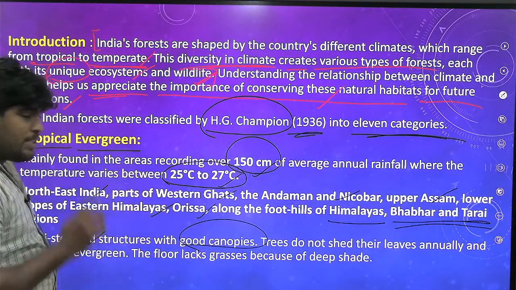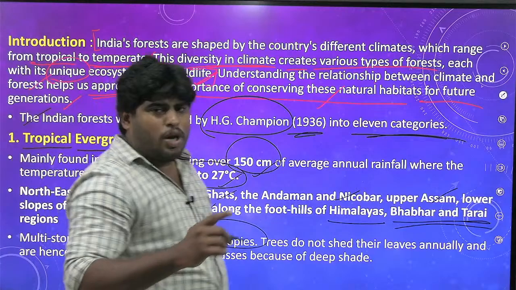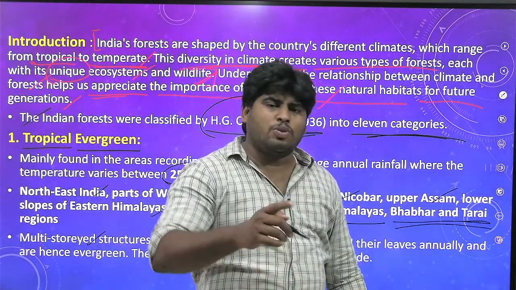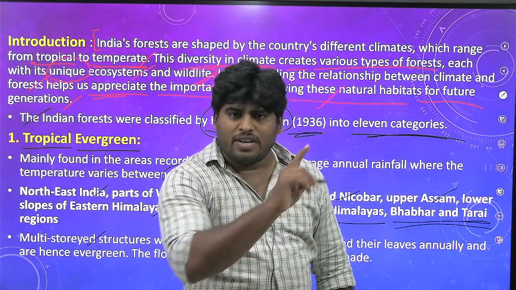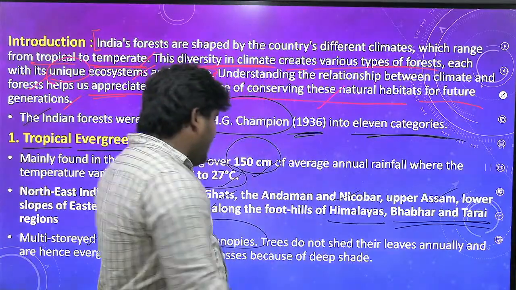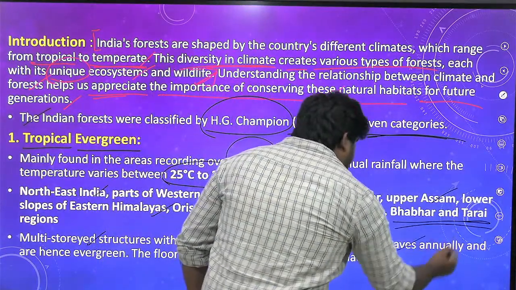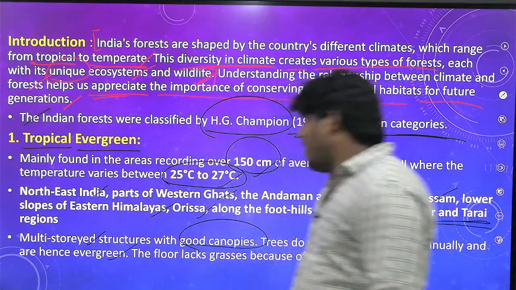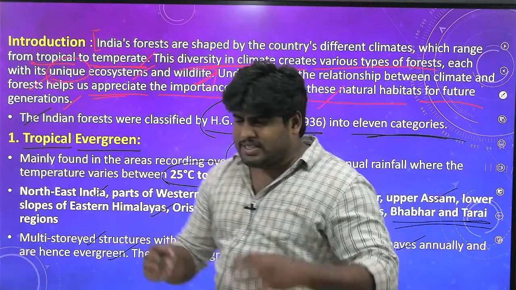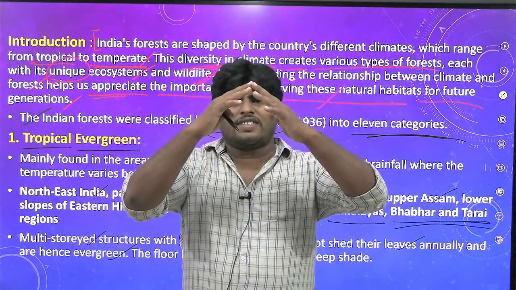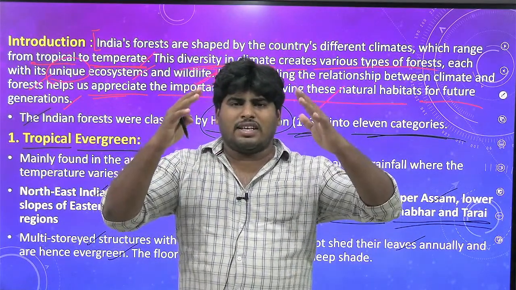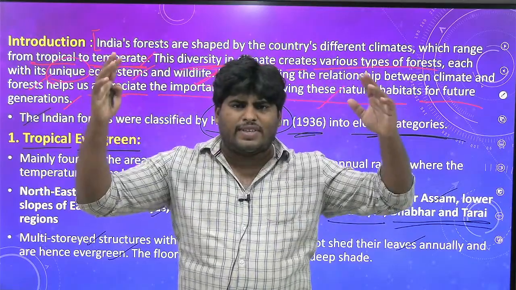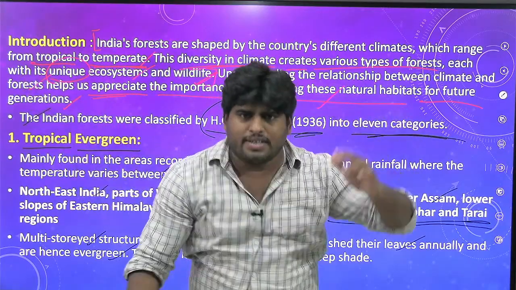And most importantly, whenever you write about the tropical evergreen forest, this line should be present: trees do not shed their leaves annually. So that is why it is referred to as evergreen. Okay, so just imagine when the leaves are not shedding, obviously the big branches with the leaves cover the ground, right?